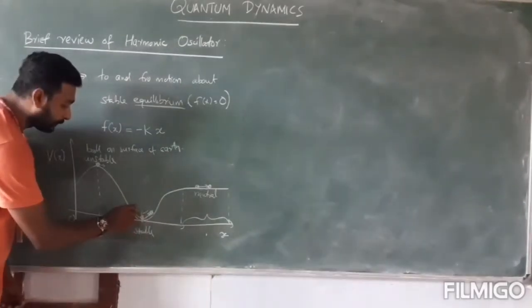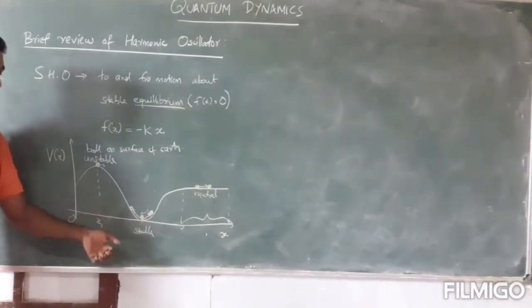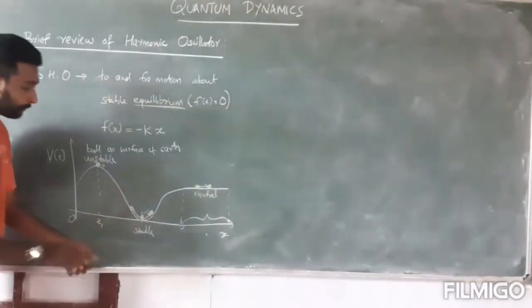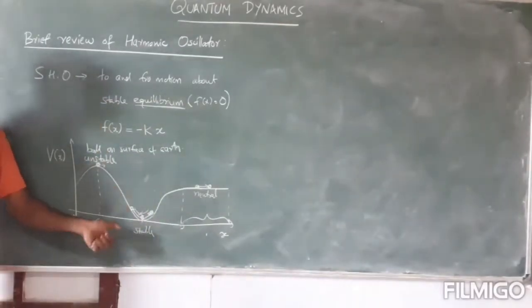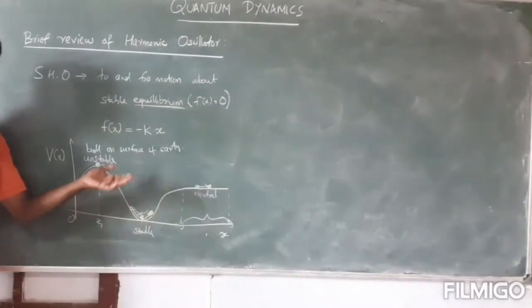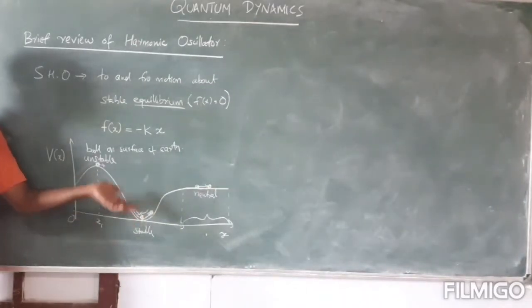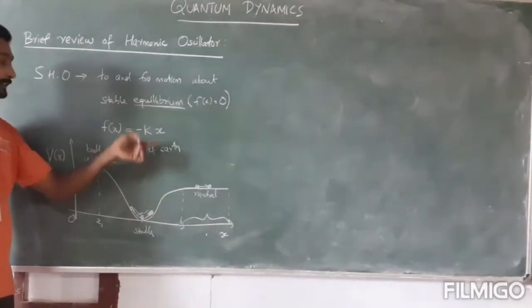And it will climb some height in the opposite direction. Again it will stop there for a moment, it will come back, then this to and fro motion will go on, and such motion will be called oscillation. Now this oscillation is called simple harmonic if the force acts by this criteria.